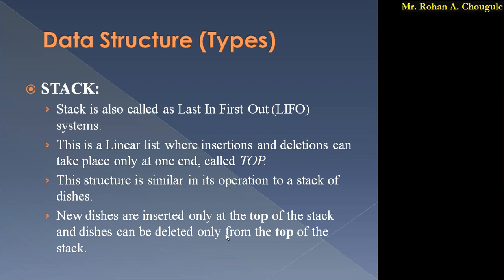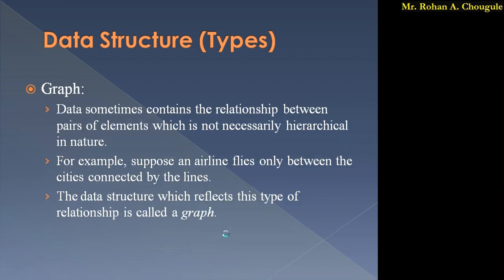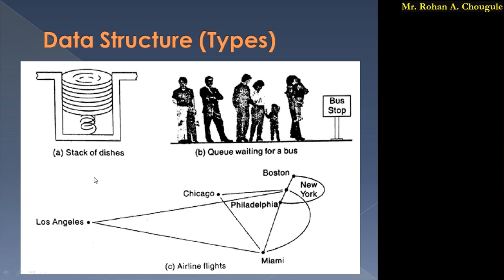For this, just consider one simple example of a stack of dishes. First, A, this is a stack of dishes. Suppose you want to insert one dish. From the top side only you insert one dish in that stack.